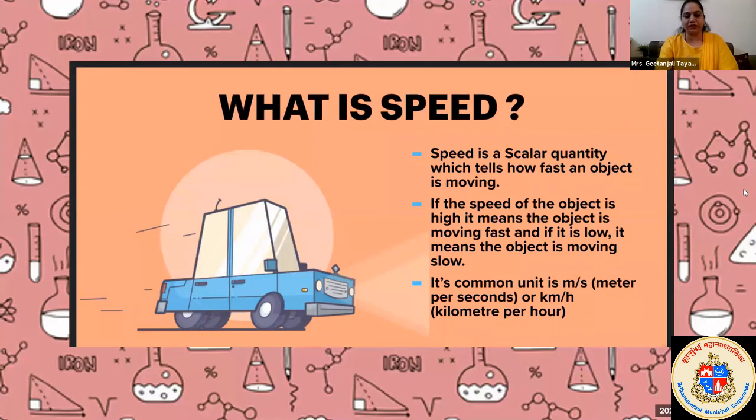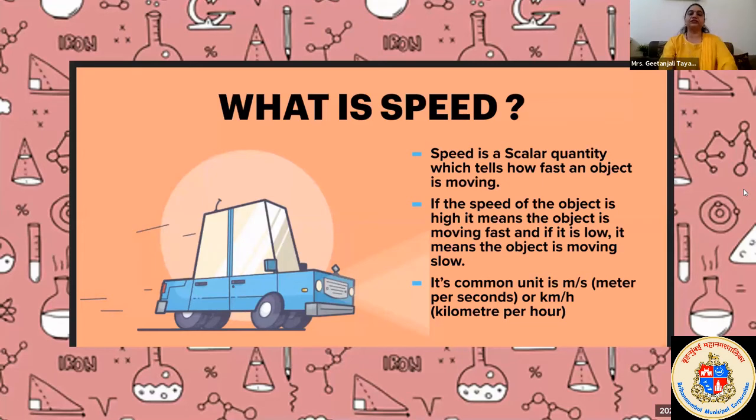When we talk about speed, we are talking about the movement of that object and how fast it is moving. It is a scalar quantity, which means we require only magnitude. That means we write only kilometer per hour or meter per second. If the speed of an object is high, the object is moving fast, and if it is low, the object is moving slow. Its common unit is meter per second or kilometer per hour.